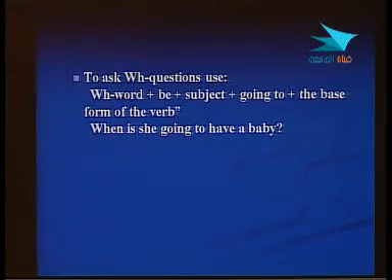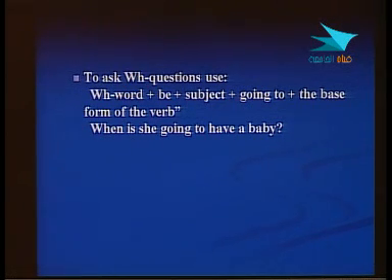What else do we have? We have how can we make WH question. So this is the way, look at this slide and you know how we can make this kind of questions, which is WH questions. We start with the WH word. Here, let's say that we have when or what or where.